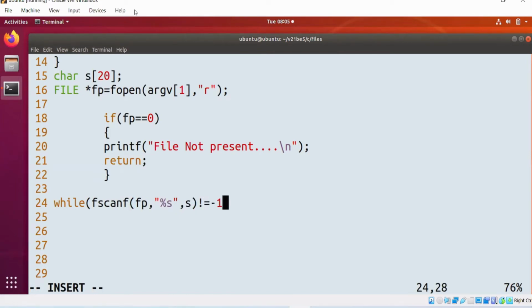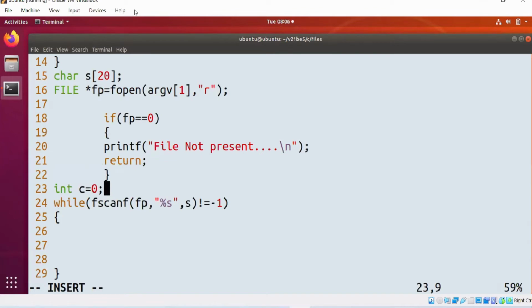Now by seeing this statement, can you tell me upon failure what fscanf returns? I wrote one condition in such a way that when it fails, it will come out. Upon failure, it will return -1.